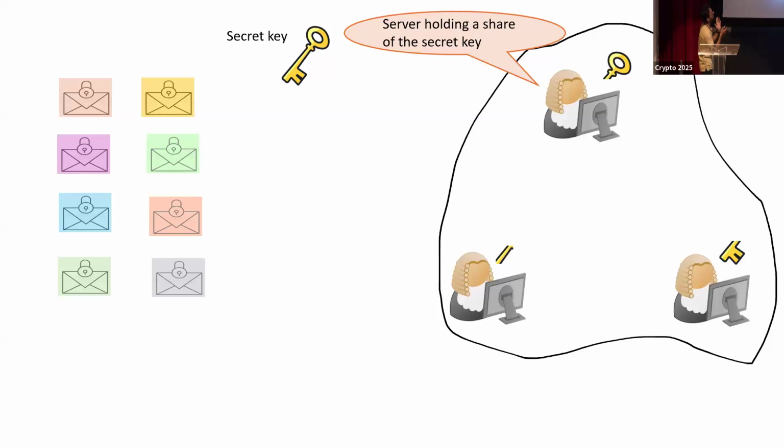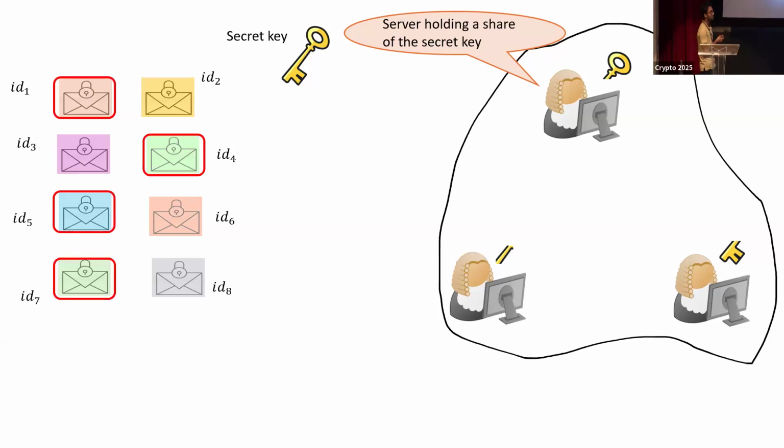So this was our picture from a couple of slides back. We have a batch of ciphertexts, and the key is threshold shared among the servers. As a first step, we will start associating each ciphertext with some ID. Think of these IDs as just field elements, and these IDs are unique for each ciphertext.